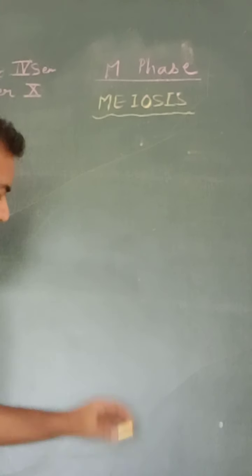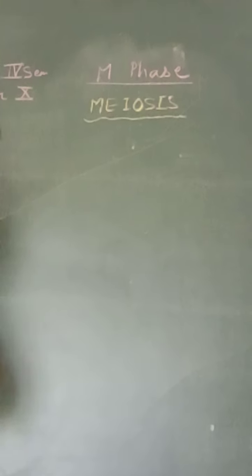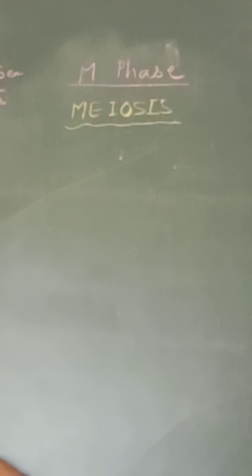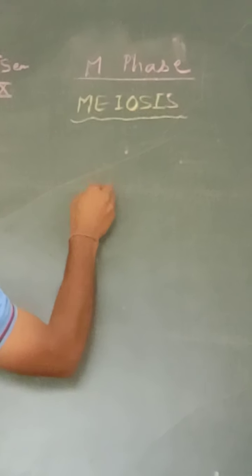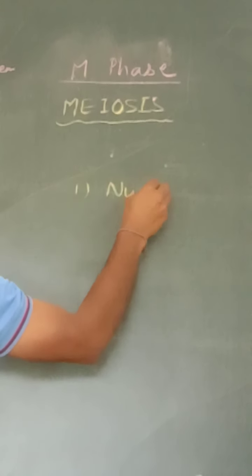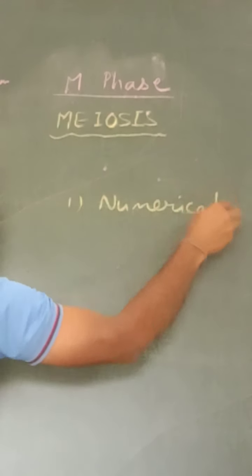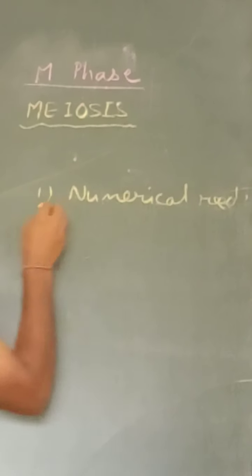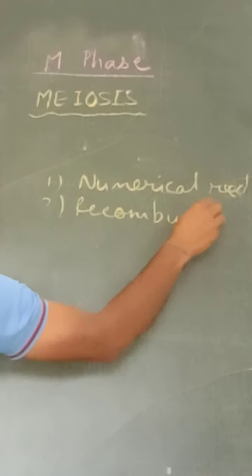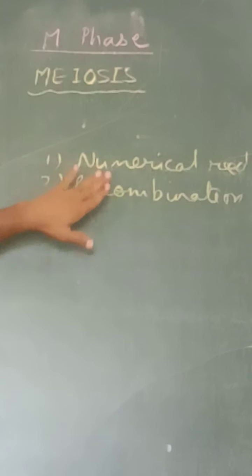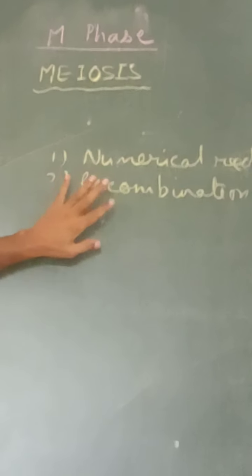Now, why is meiosis required? Because the purpose of meiosis is numerical reduction and recombination. Now, why am I emphasizing these two points?